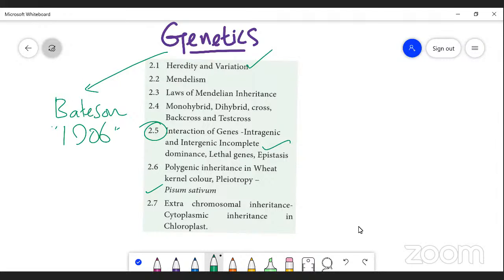And 2.5 is the interaction of genes. They are intragenic interaction and intergenic interaction. And 2.6 is polygenic inheritance in wheat, and kernel color is given, and pleiotropic genes, extra chromosomal inheritance, and cytoplasmic inheritance. So this is just a brief touch on the outline of genetics.